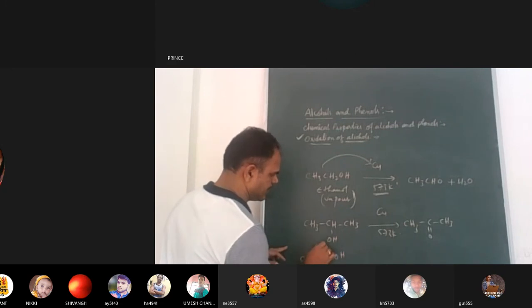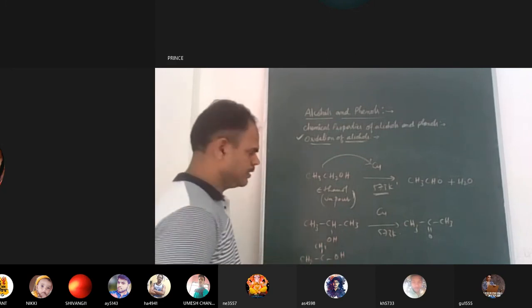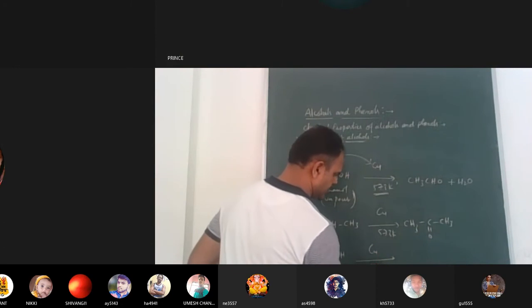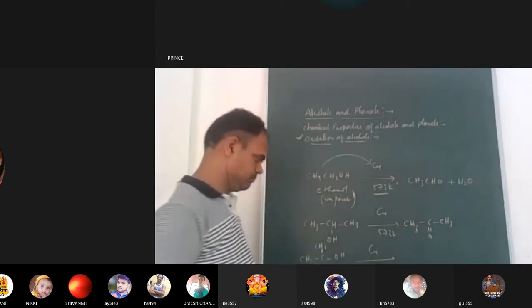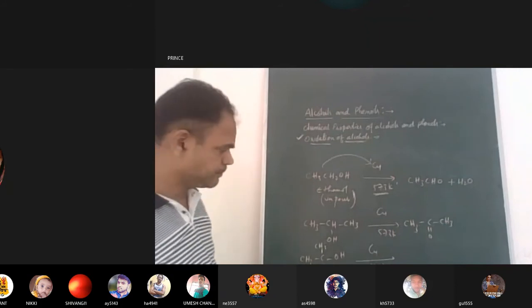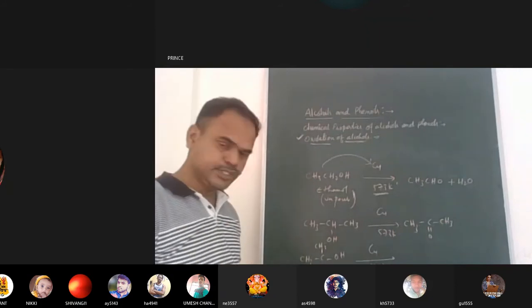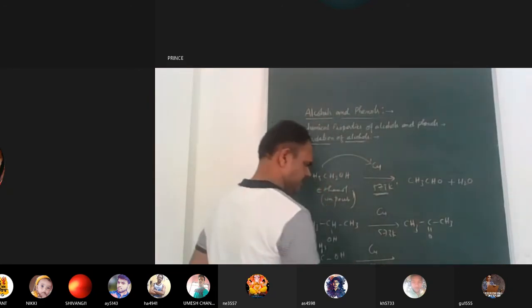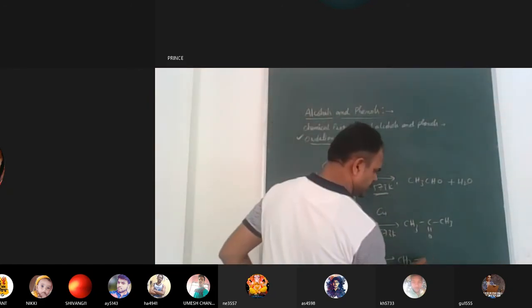So when a tertiary alcohol is subjected to oxidation in the presence of copper at 573 Kelvin, what will be the compound here? An exceptional compound. Actually we should guess the ketone, but ketone will not form. So this reaction will be an elimination reaction.